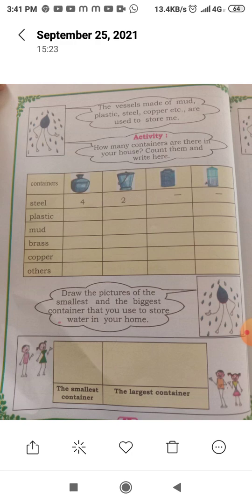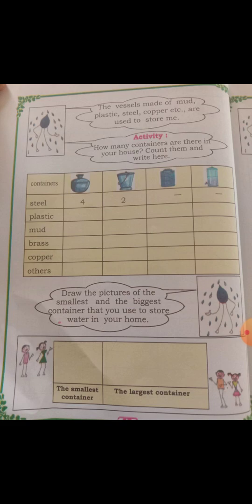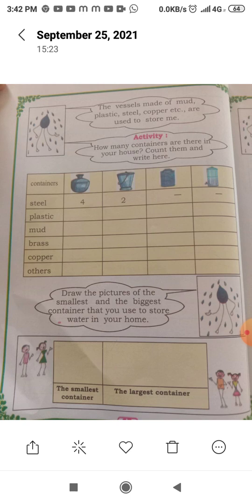Count them and write there. You should write here how many vessels or how many containers you are using to store the water. You should count them and write here. See here, this is one can, pot. If you have 4 in a house, you should write 4. If you have plastic containers, if you have 2, you should write here 2, like this.